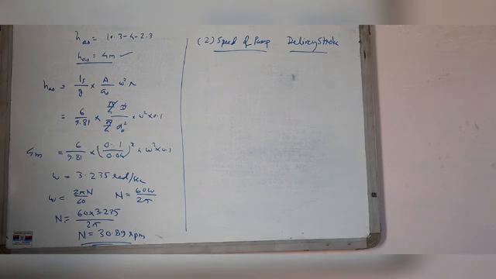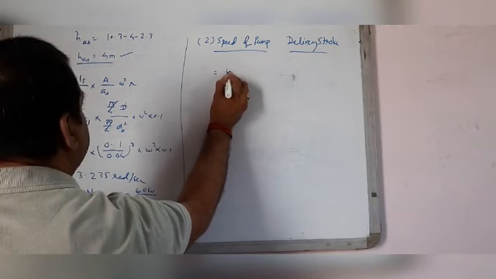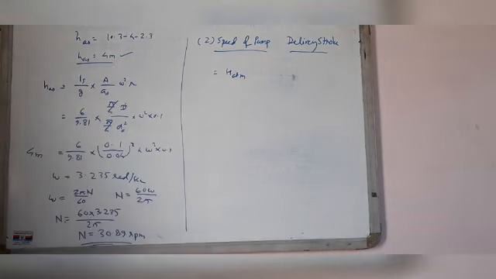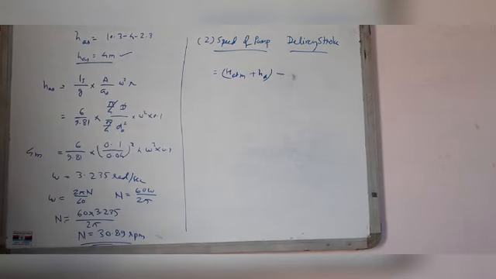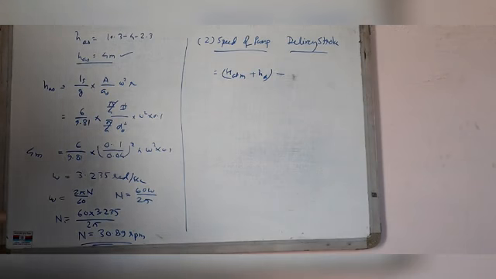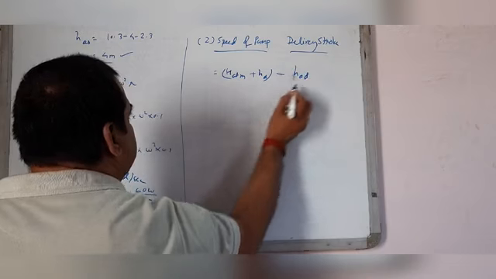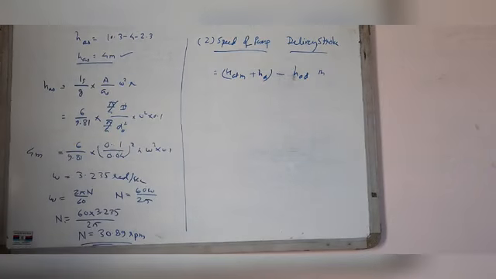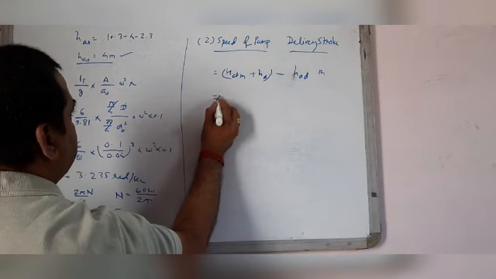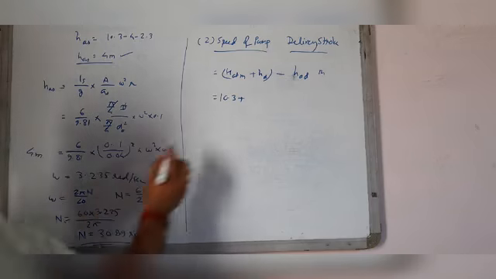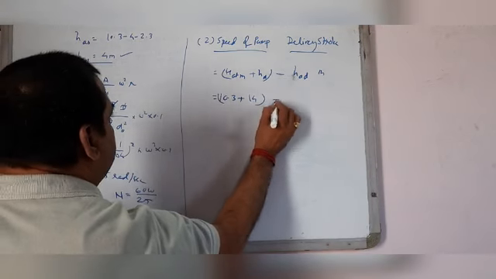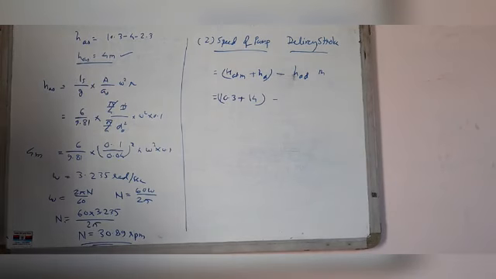The pressure head in the cylinder at the end of the delivery stroke is H atmospheric plus HD minus HAD meter absolute, that is, 10.3 plus H delivery, which is given as 14 meter, minus HAD.